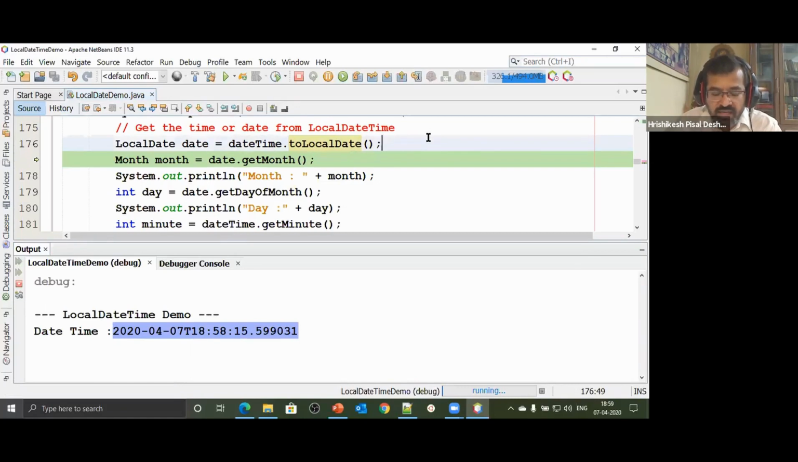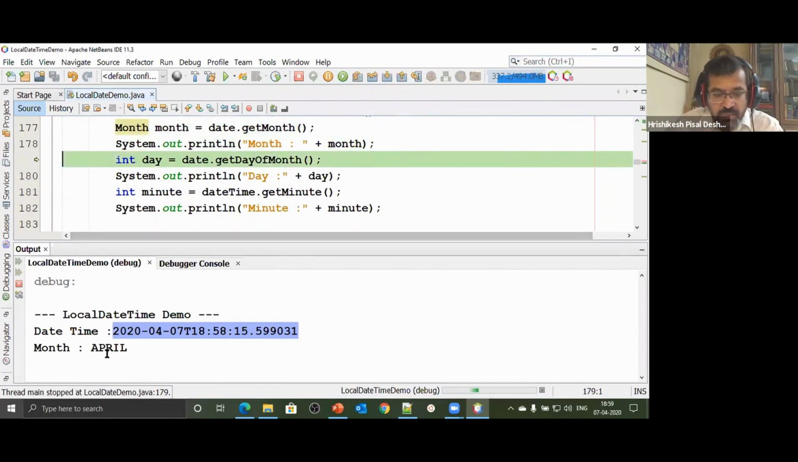So from a LocalDateTime object, we can also get a LocalDate object by calling the method toLocalDate. And from that LocalDate object, I wanted to get the month. So I say date dot getMonth. I get a Month class object and I print that particular month, April. I get the day of the month. That's an integer.